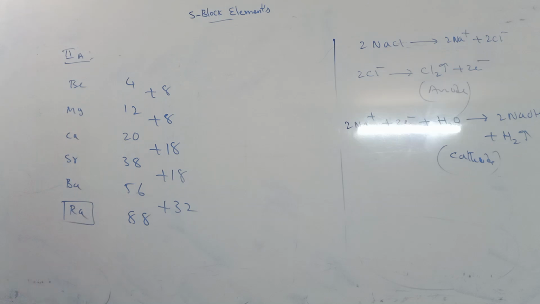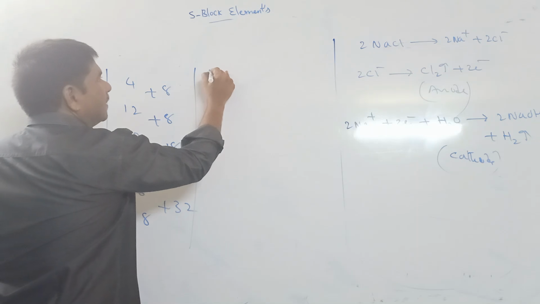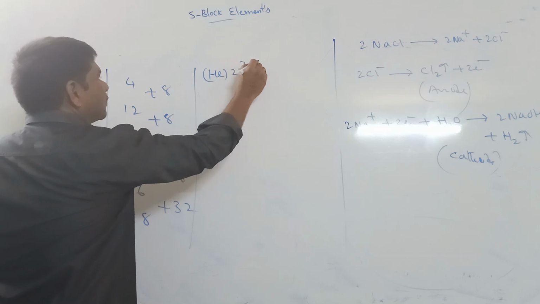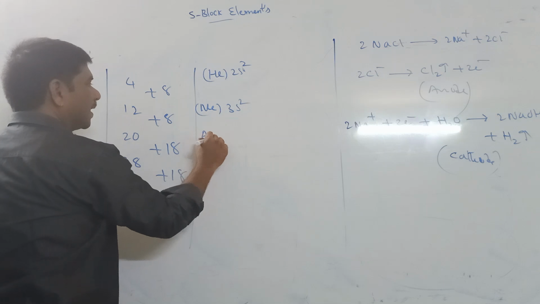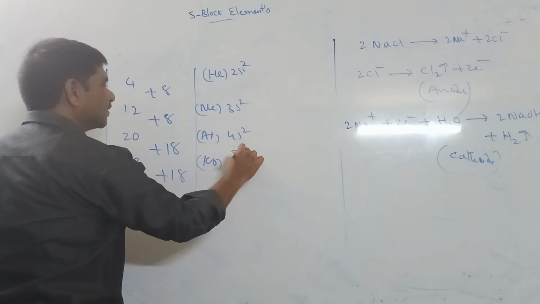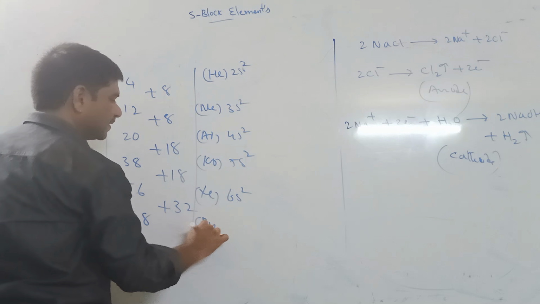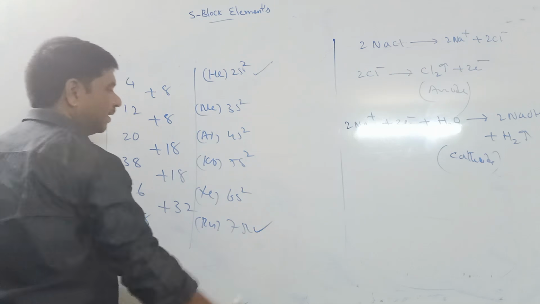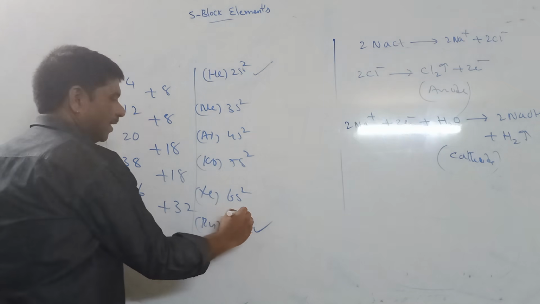So it's atomic numbers and configuration. You know that this is helium 2s2, sorry, 2s2. This is neon 3s2, argon 4s2, krypton 5s2, xenon 6s2, radon 7s2. So all elements start with second shell and go up to seventh shell.